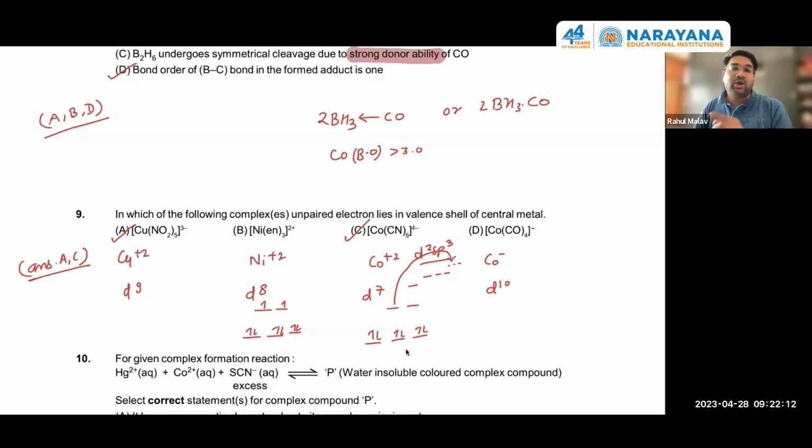If a stable inner orbital complex is not forming, then excitation will not take place. So for excitation of this single electron, an inner orbital complex must be formed, and that is the case where we have strong field ligands only. These two conditions are there.